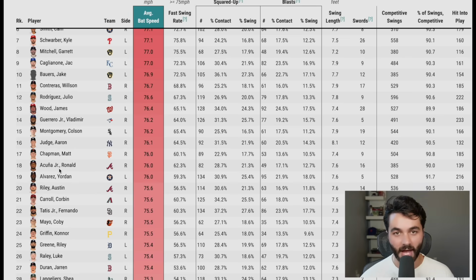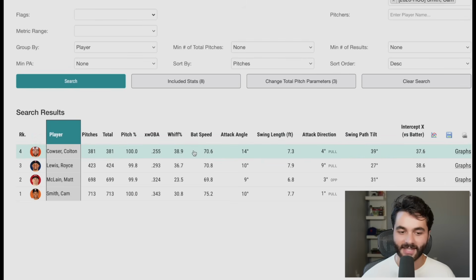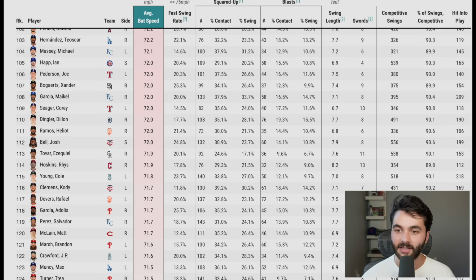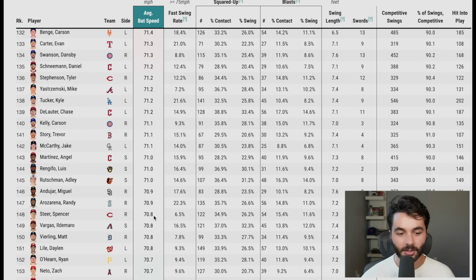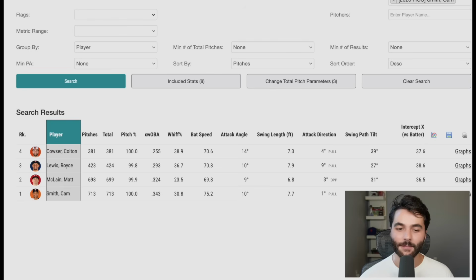That's a top 20 bat speed among qualified hitters. Let's scroll down to find what that was exactly. 70.8 on the bat speed leaderboard. You're getting Spencer Steer, Ildemaro Vargas, Matt Vierling, Dalen Lyle. Not the same caliber of hitters. Guys who are now in the lower third of bat speed of qualified hitters in the entire league. That is a massive, significant jump forward for Royce Lewis.